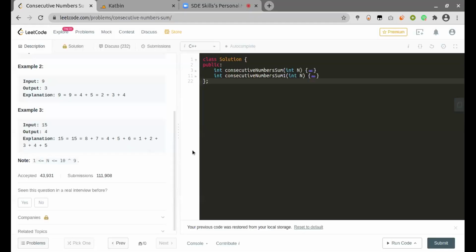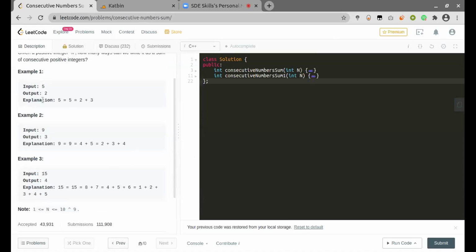If we see the given examples themselves, here 5 can be represented as 5 itself or 2 plus 3. Now, if we take 2 plus 3 and subtract the minimum number from both terms, we are left with 1 plus 2. Similarly, for the second case of 9, we subtract the minimum number out of all the numbers.